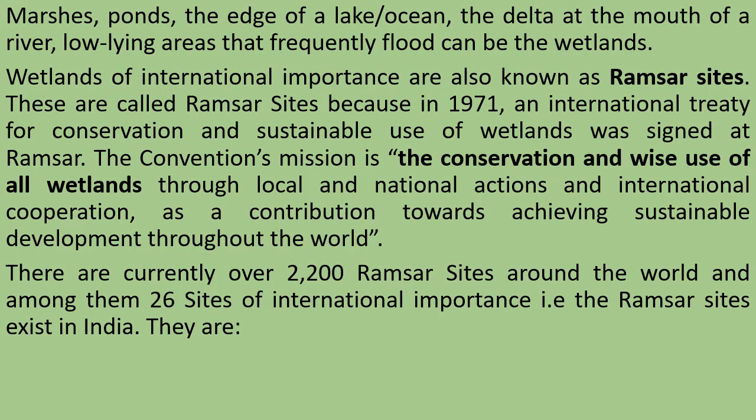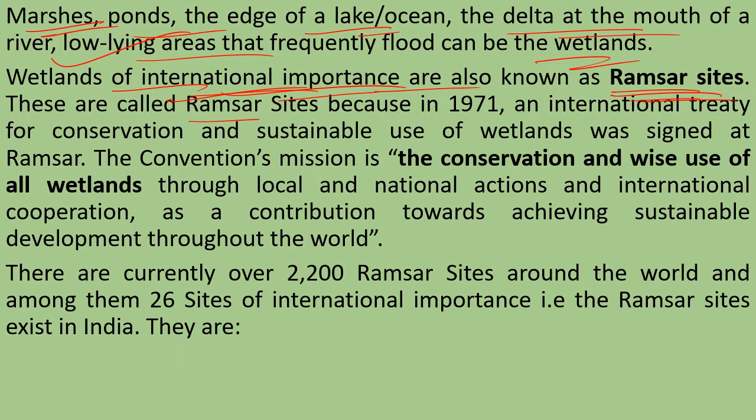You can see marshes, ponds, the edge of a lake or ocean, the delta at the mouth of a river, and low-lying areas that frequently flood can be referred to as wetlands. These wetlands of international importance are also known as Ramsar sites. Those wetlands which are endorsed and mentioned in the Ramsar Convention's list are known as wetlands of international importance, recognized as such.